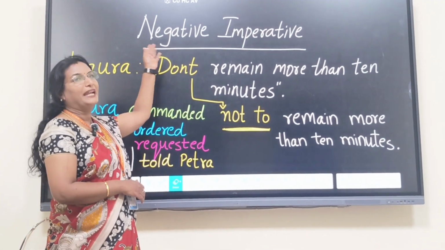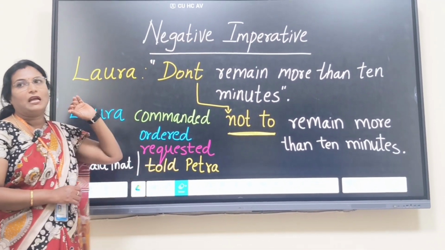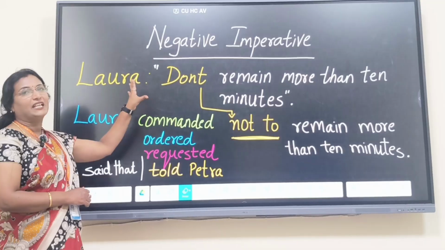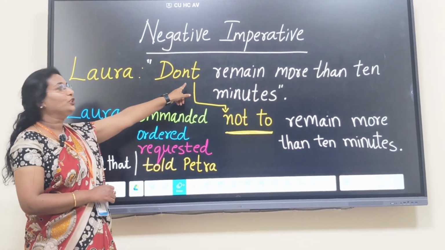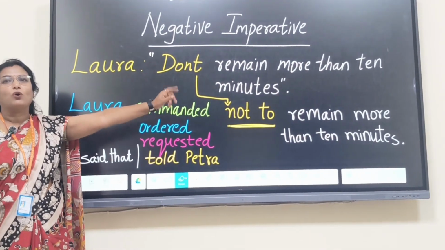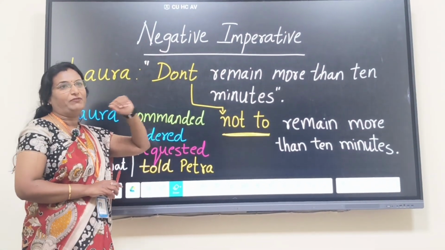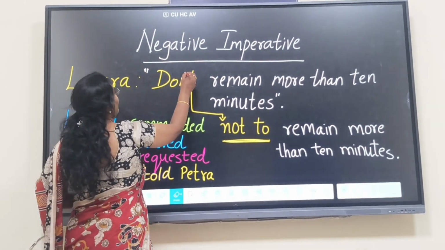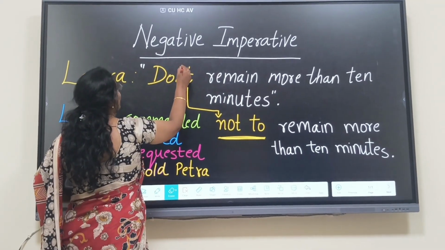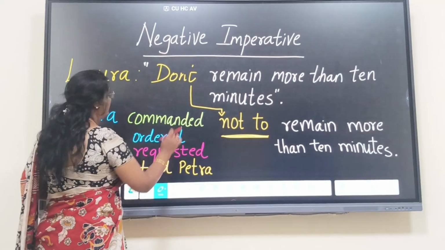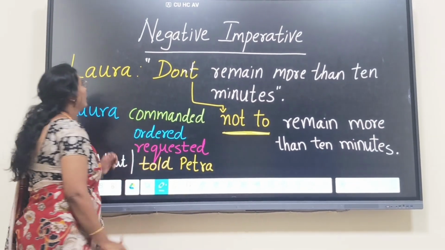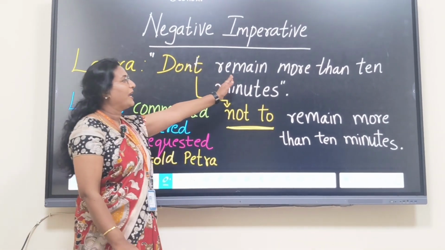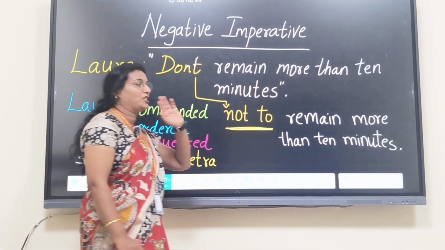How to report negative imperative? Identify the negative imperative sentence. It always begins with don't. Don't smoke, don't drink and drive. Okay, so here in this sentence, Laura says, don't remain more than 10 minutes.